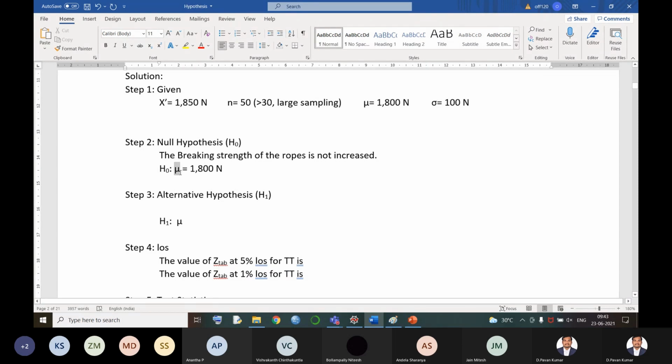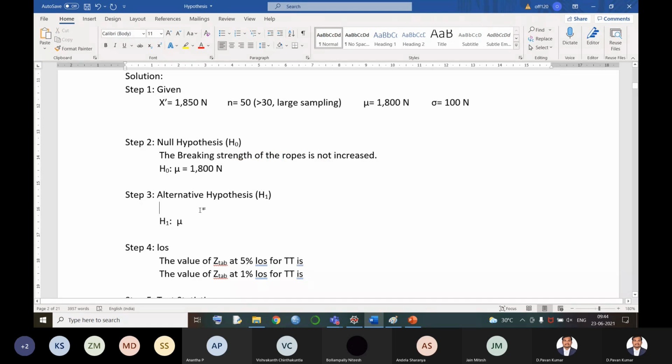That means this is before and this is after. Before improvement in the production process and after improvement in the production process also, the breaking strength of the ropes is the same. That is why we always use the equal to symbol.